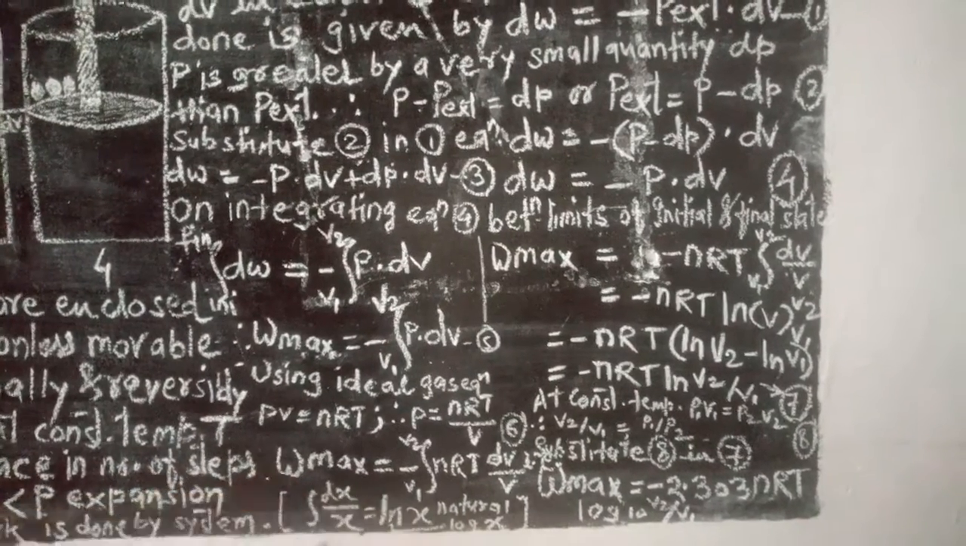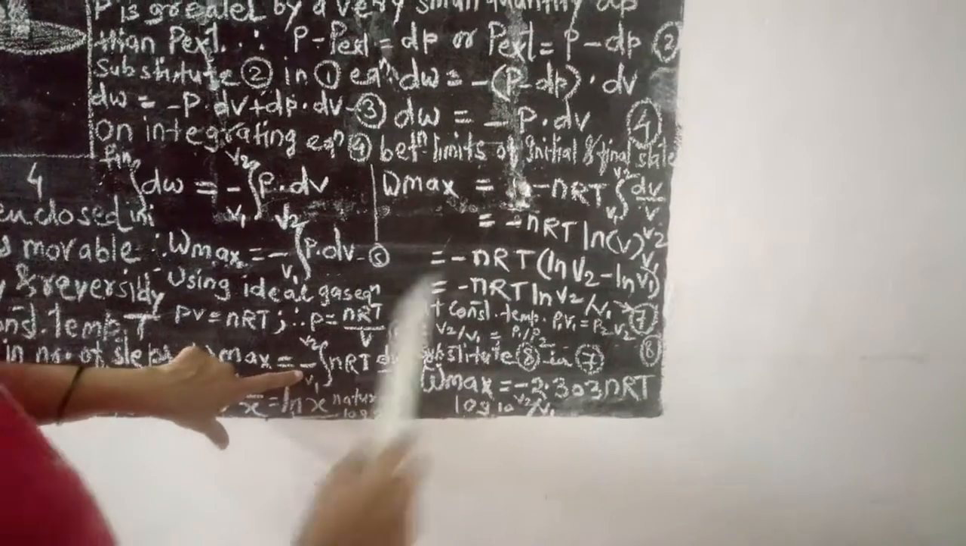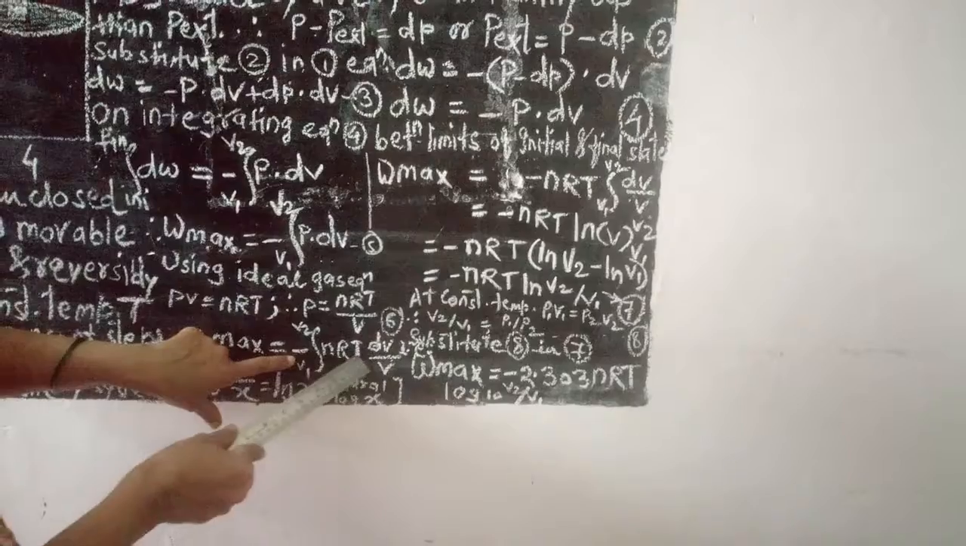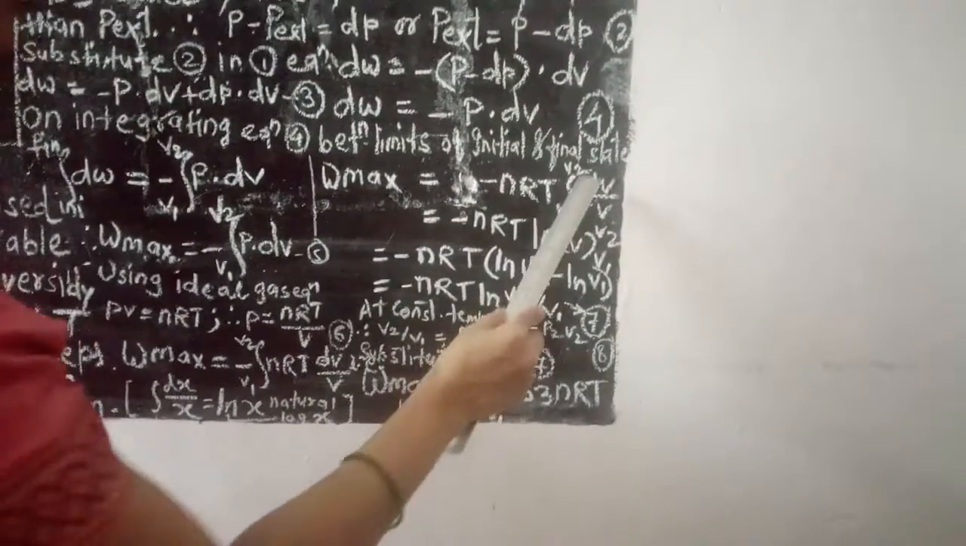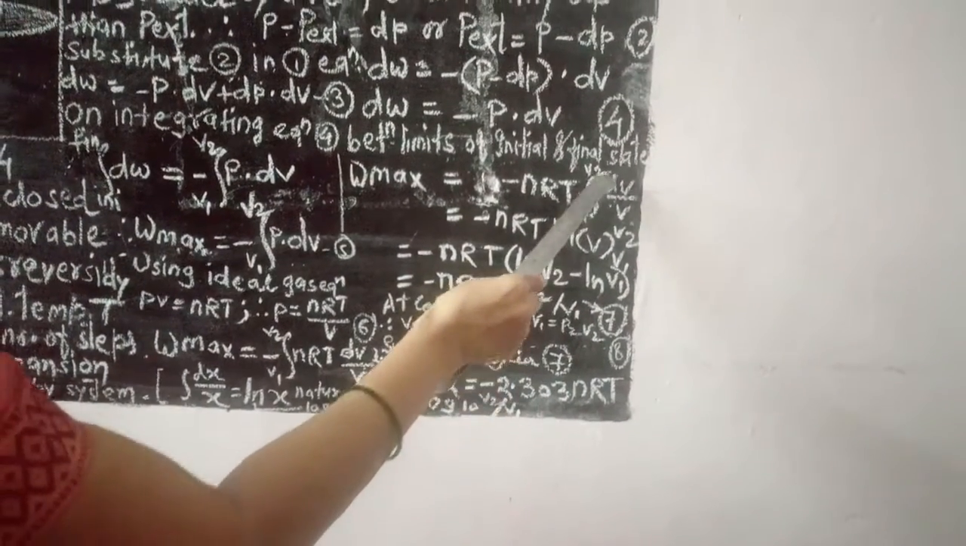Now W max is equal to minus, since nRT is constant. n is the number of moles, R is the gas constant, and T is constant because the process is carried out at constant temperature. These are constants and come out of the integral. So W max is equal to minus nRT times the integration of dV upon V between the limits of V1 and V2.